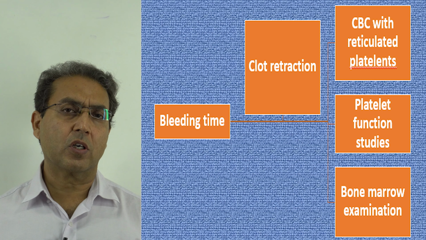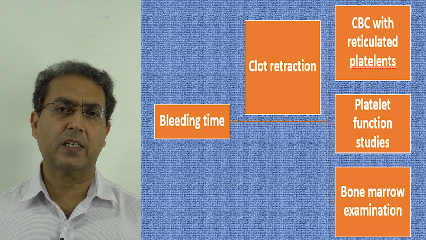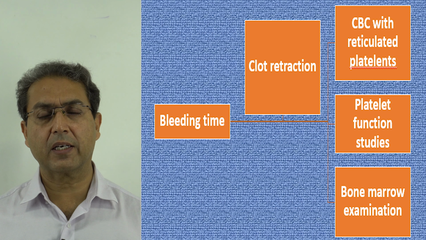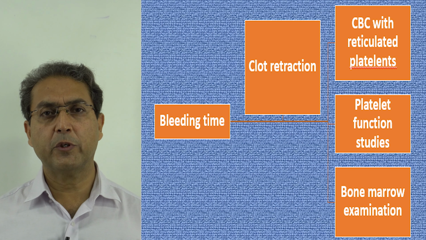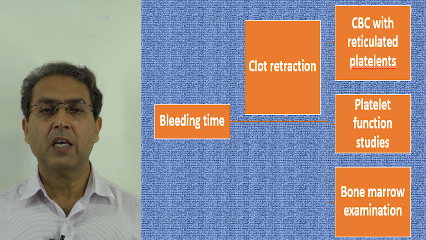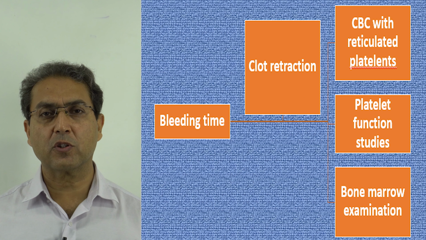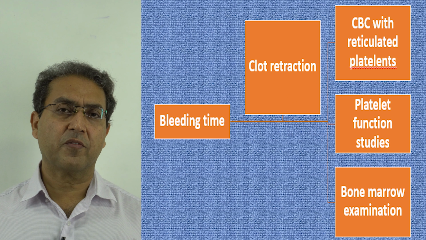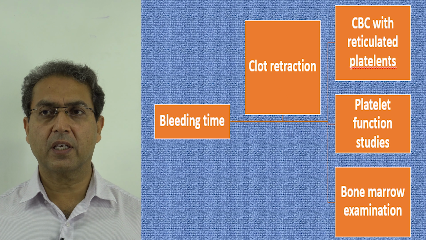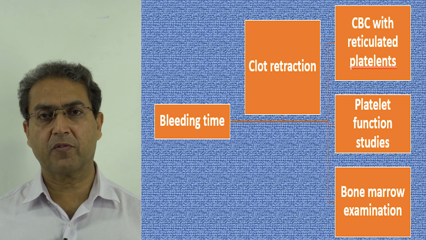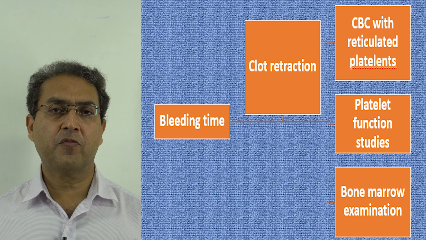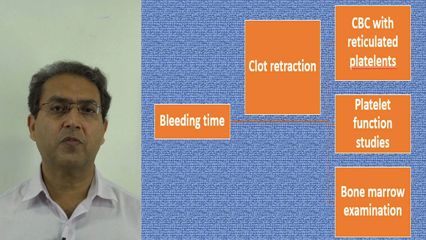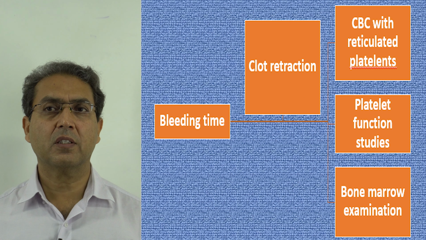And then we can go for the CBC. For example, CBC can tell us the exact number of platelets. We can go for reticulated platelets. Reticulated platelets are immature platelets in the circulation, which, if they are present, means the megakaryocytes in the bone marrow are working and producing platelets, and the defect lies in the peripheral circulation. Then you can go for various platelet functional studies, and if finally not sorted out, we can go for a bone marrow examination to see whether the bone marrow is working or not.